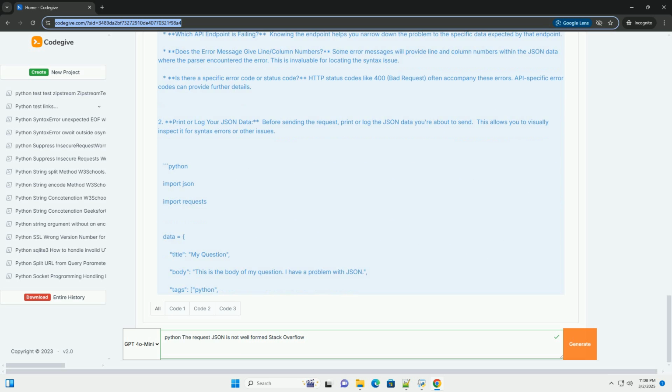Missing any of these delimiters will break the structure. Escaping issues: if your strings contain special characters like double quotes, backslashes, or control characters, you need to escape them properly using backslashes, for example, double backslash.